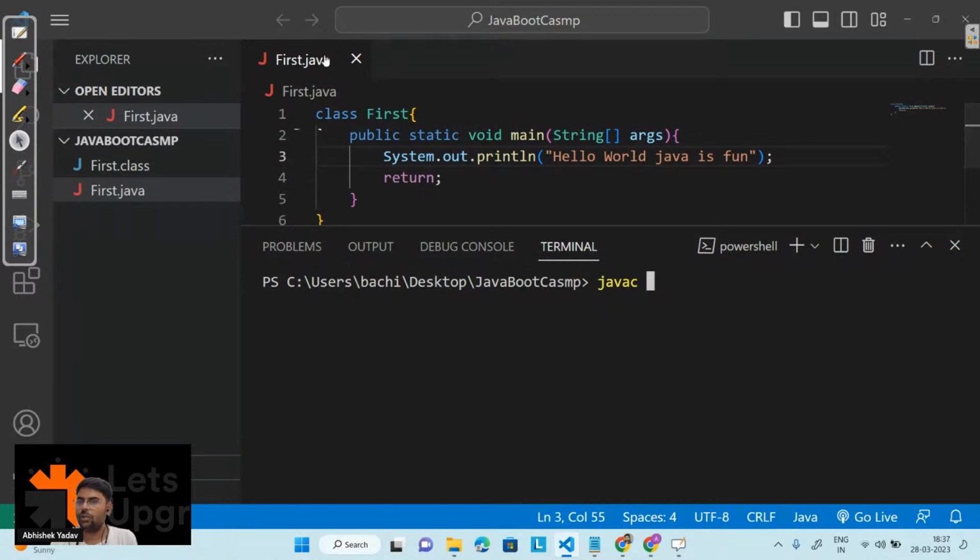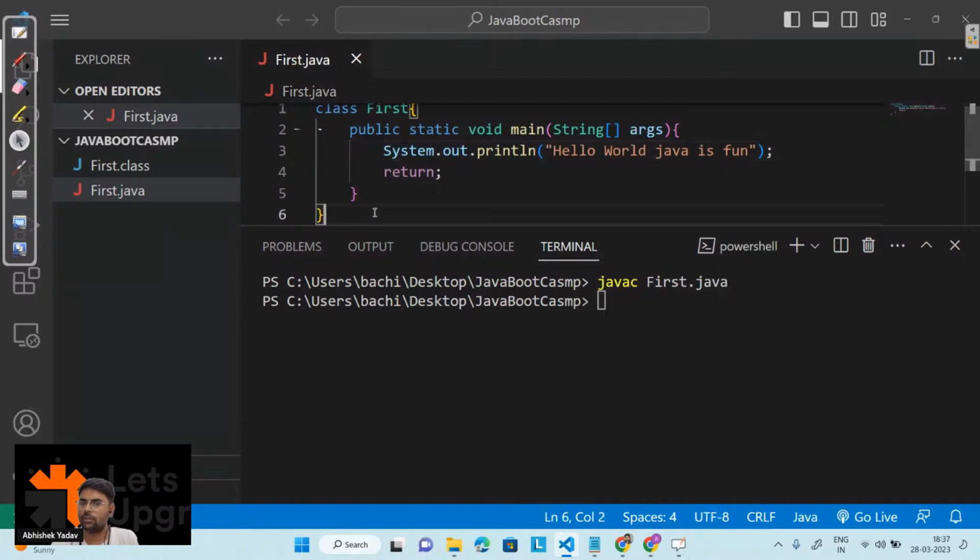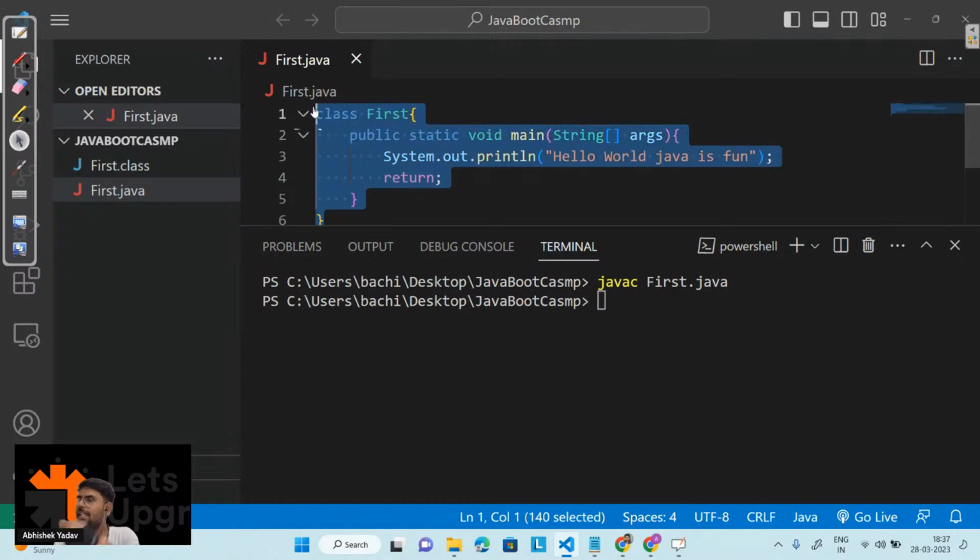And the source code is written in which file? It is written in first.java. So here I will write first.java. The moment I hit the enter button, this source code will be compiled and you will get the class file.